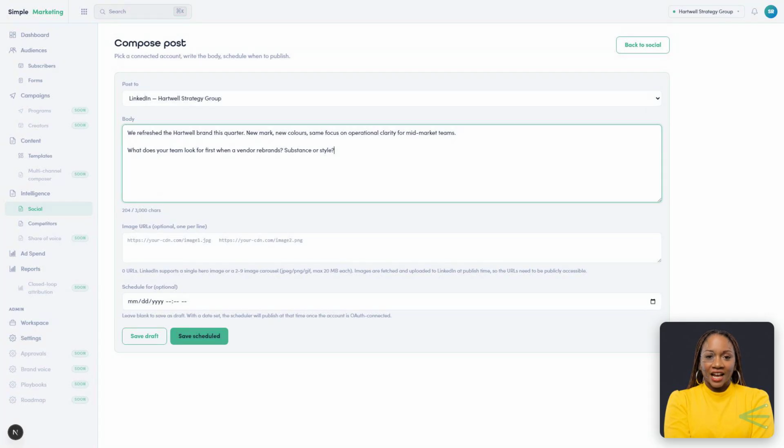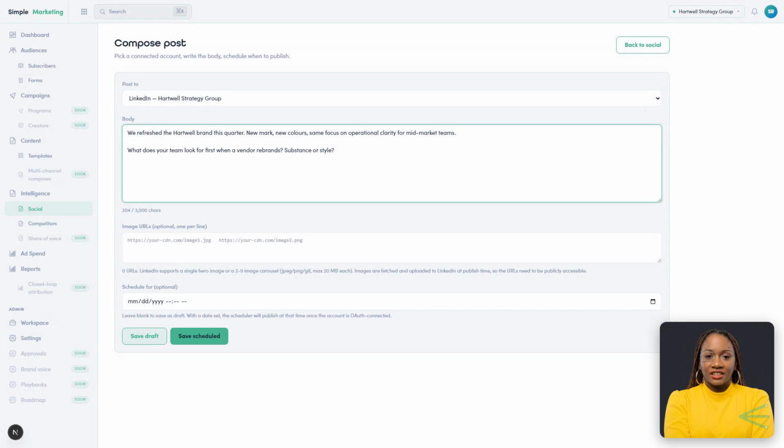Simple Marketing's AI can draft the body from your campaign content or a short brief. When a draft arrives in the composer, it carries a provenance banner. This body was AI drafted with the reasoning attached. The rule is the same one you learned in Module 3.